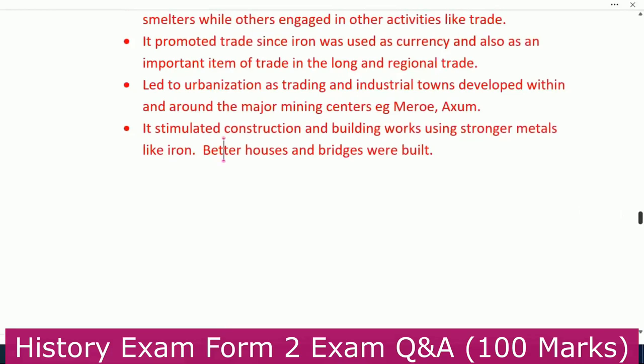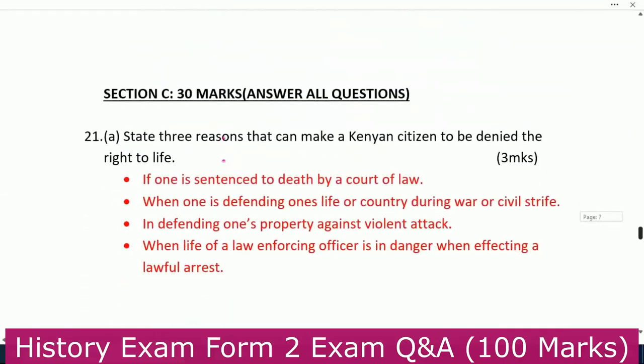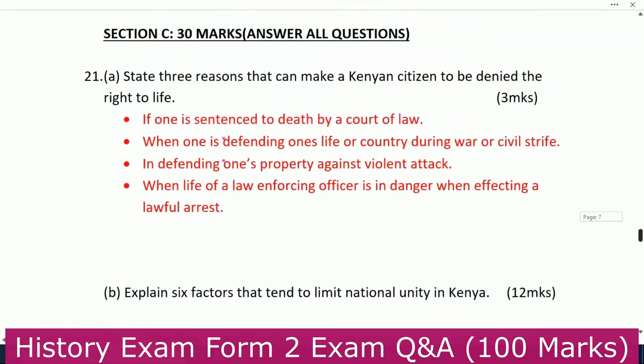Yes. Go to the next one. It stimulated construction and building of works using stronger metals like iron, better houses and bridges were built. We go to section C.